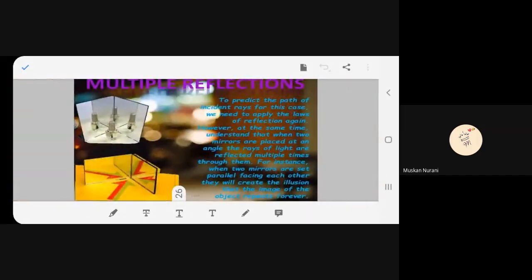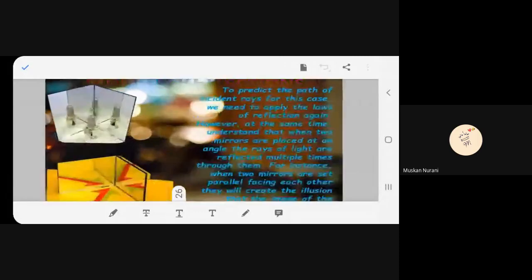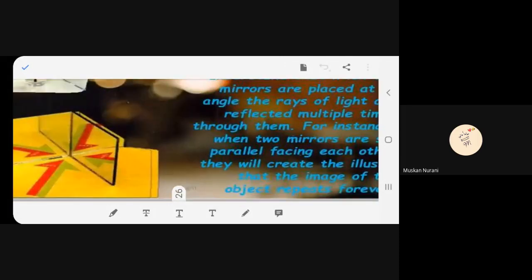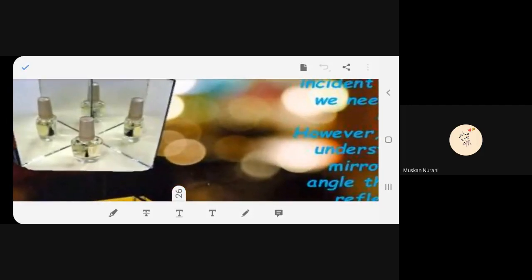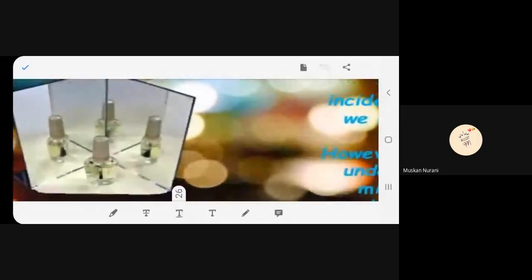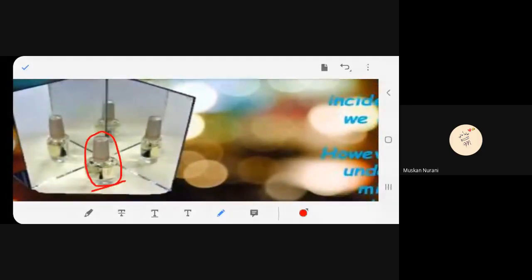So what you see is that you are getting so many images for one object. Now can you see over here? It's a perfume bottle. This is one, this is the object. You understood better? And you get so many images. See, you can get these images. These are all images. Even in the lift, you can see so many images, isn't it?